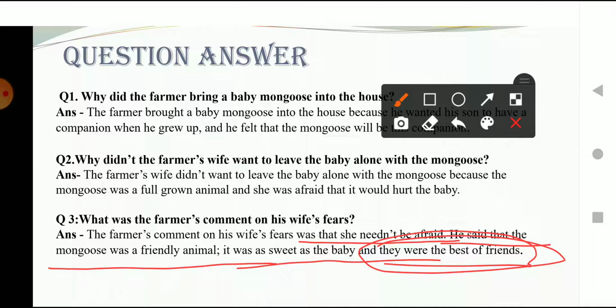The mongoose is as sweet as our baby. He is not a dangerous animal. So you don't have to worry about leaving the child with the mongoose.